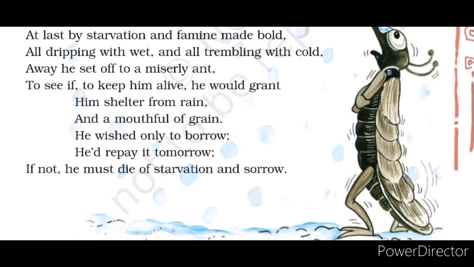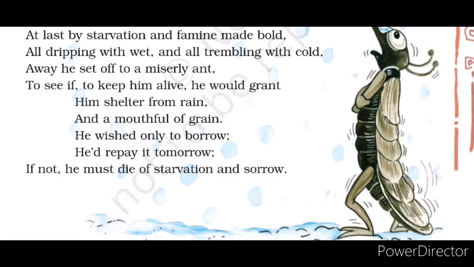Him shelter, S-H-E-L-T-E-R, shelter from rain, R-A-I-N, rain, and a mouthful of grain. Mouthful of grain, G-R-A-I-N, grain. He wished only to borrow. B-O-R-R-O-W, borrow. He'd, H-E apostrophe D, must be pronounced as heed. He'd repay it tomorrow. If not, he must die of starvation and sorrow.